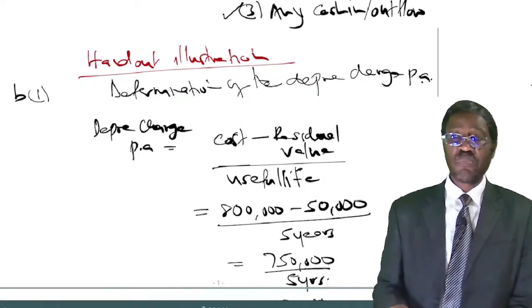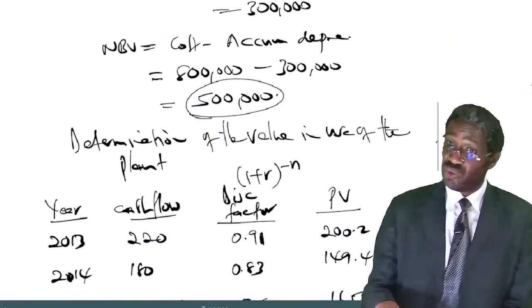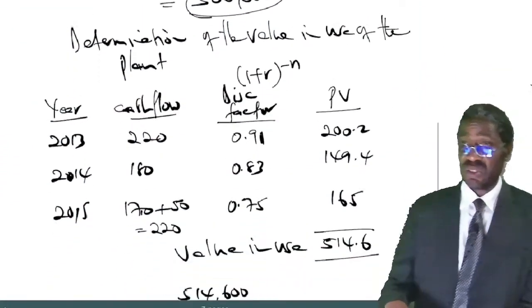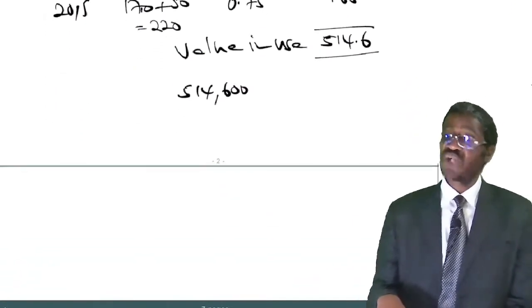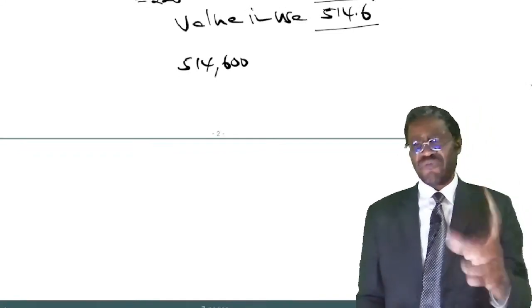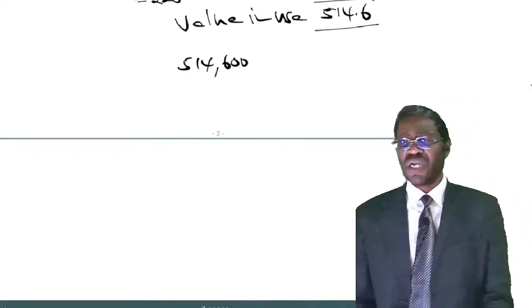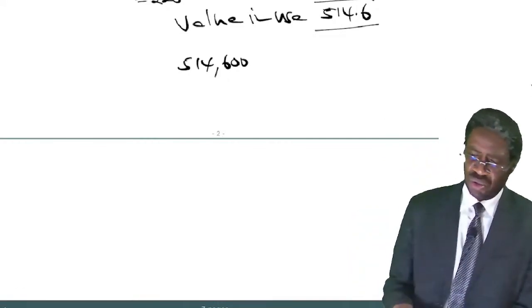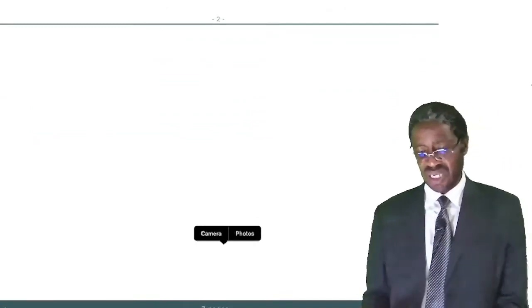Now we want to do part B2, and part B2 is about testing for impairment of what we call a cash generating unit. Before we do the question again, let me remind you of some key concepts concerning that area of a cash generating unit.